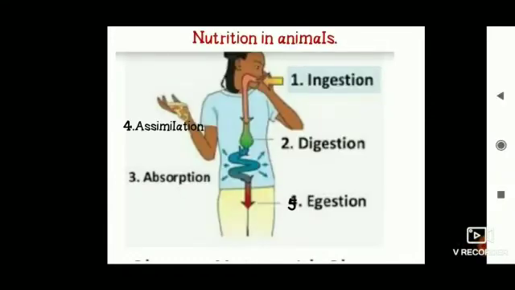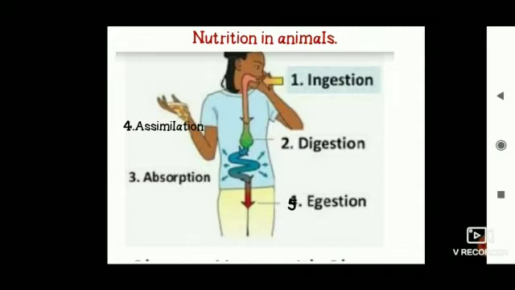Now students, in the first part of this lesson we have seen what nutrients are, what the different modes of nutrition are, how plants produce their own food, and why food is required, as it gives us different nutrients. These nutrients are essential for the body's proper growth and development, body building and repairing.